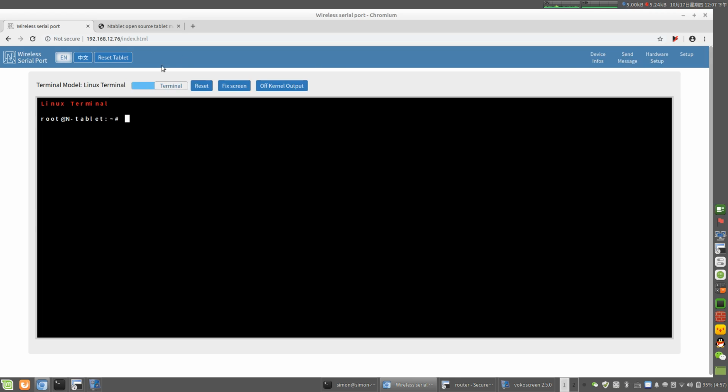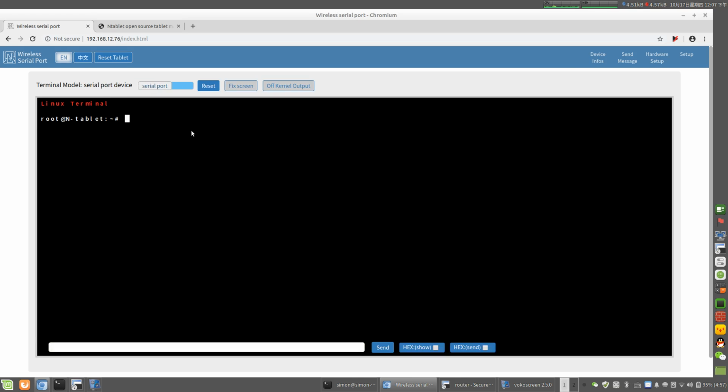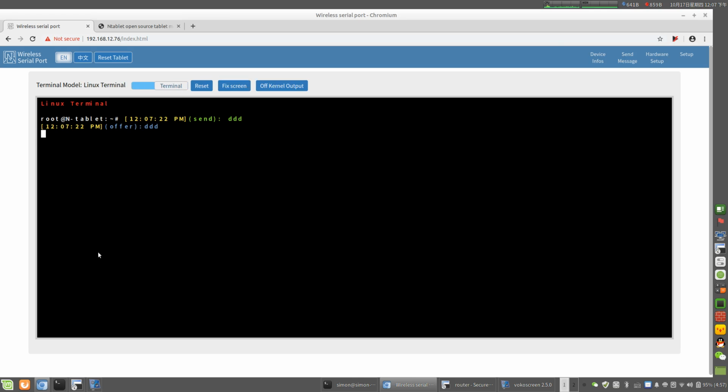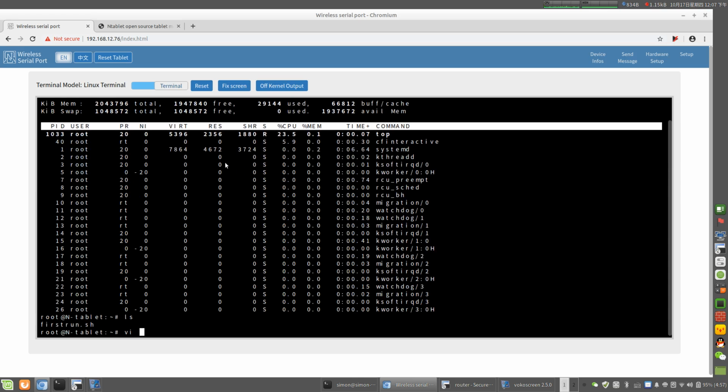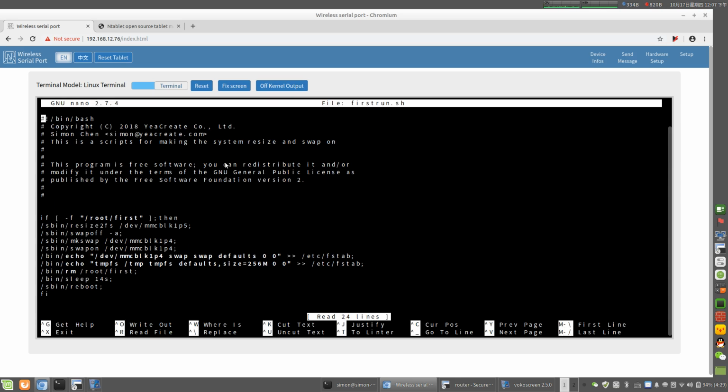Send message. There are two models in it. Normal serial model, look, this is just for debugging some serial devices. And the terminal model. With the terminal model, we can do something like KVM. Look, we can run top, and we can nano a file.